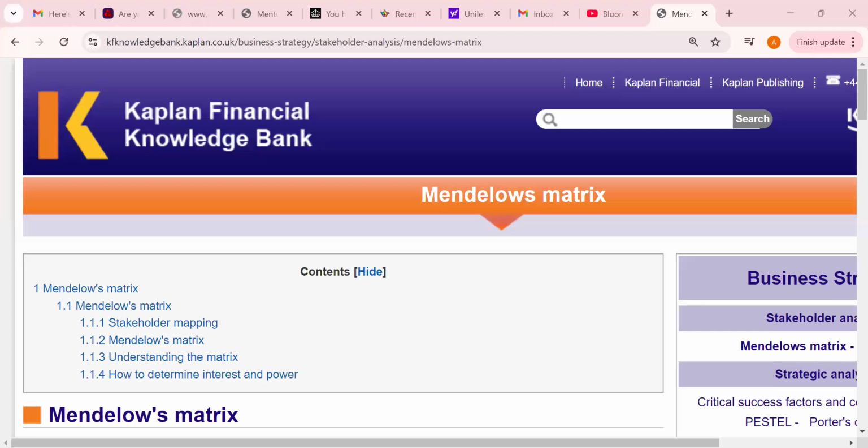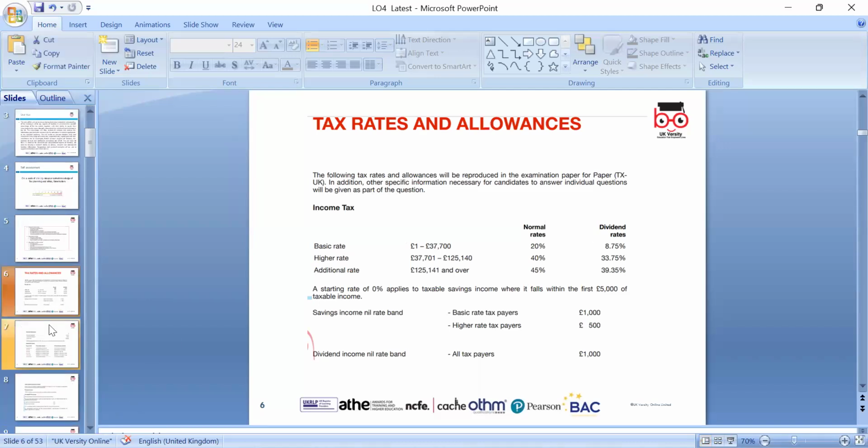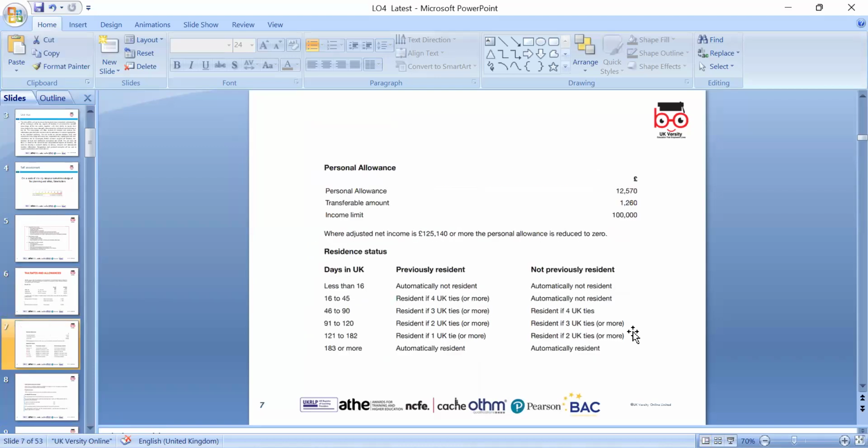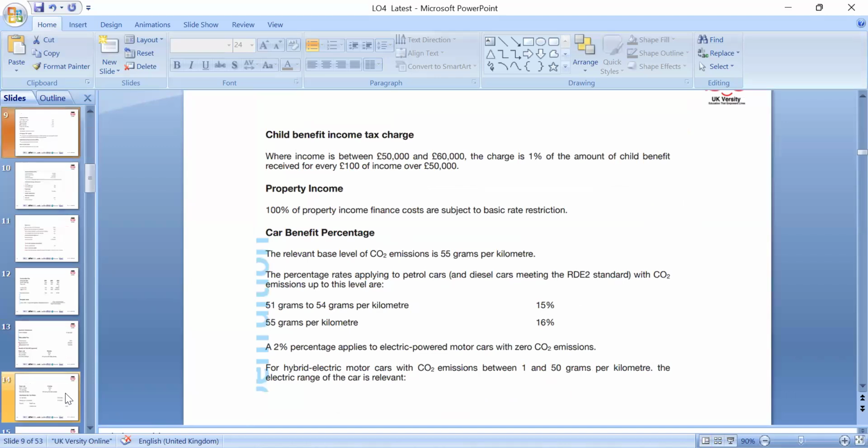Okay, in our previous lesson we went through the capital allowance. This is the Finance Act 2023-24 within the year, and from the 1st of April of course we carry on following the Finance Act 2024. We can look at the personal allowance, the key information, and child benefit if you're earning more than 50,000.